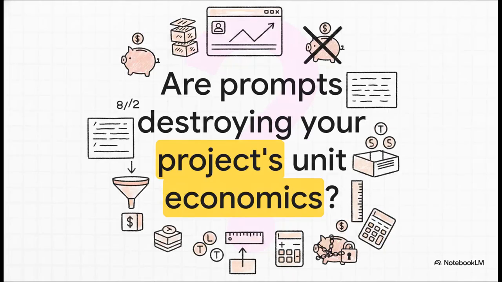So, I want to leave you with this final provocative thought today. Take a hard look at your own code bases. Audit those system instructions. Dig into your RAG payloads. Are your prompts destroying your project's unit economics? With tools like the Vantix Prompt Token Estimator, giving you 100% private, instant financial visibility right inside your browser, there is literally no excuse for catastrophic prompt sprawl anymore. Honestly, it's time to run the math on your magic.